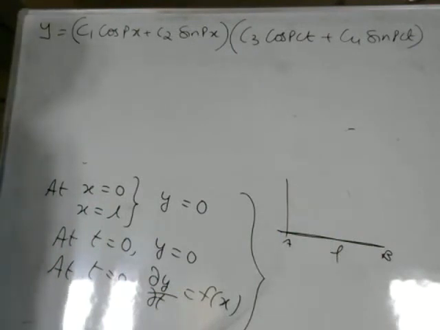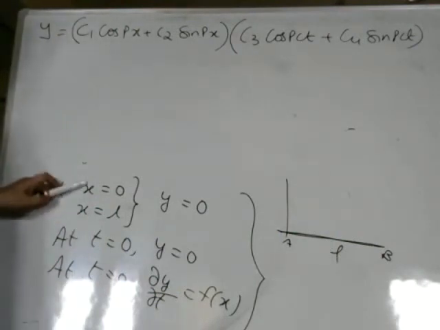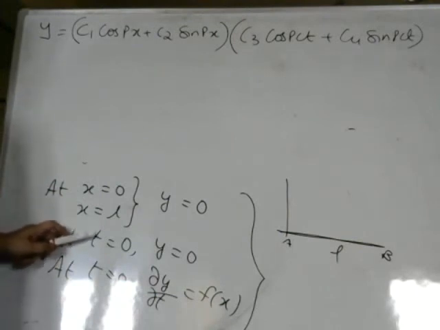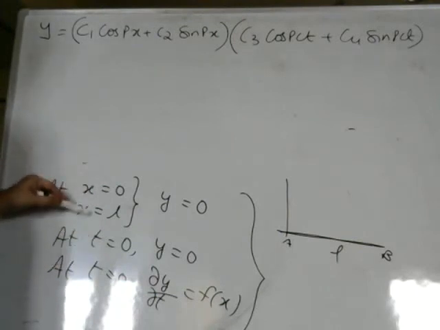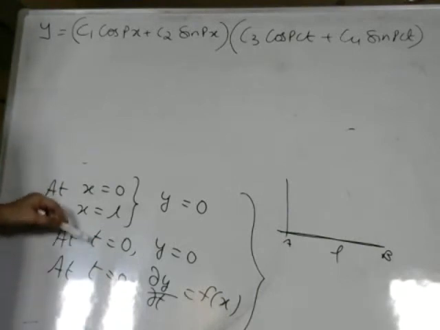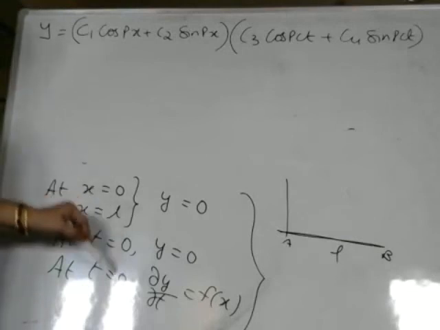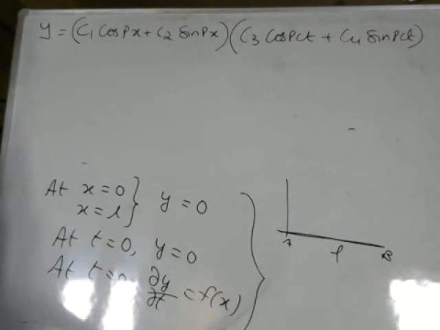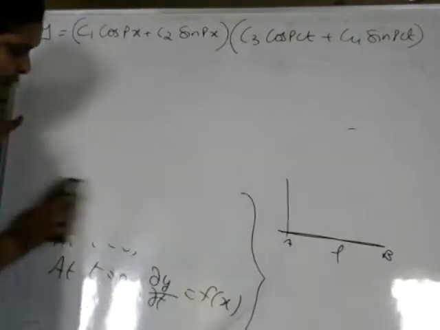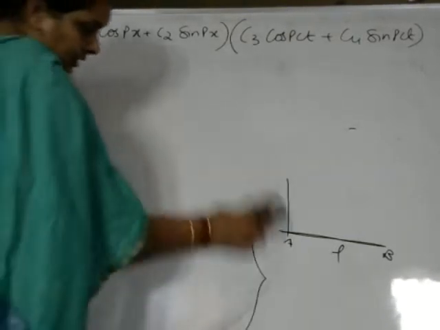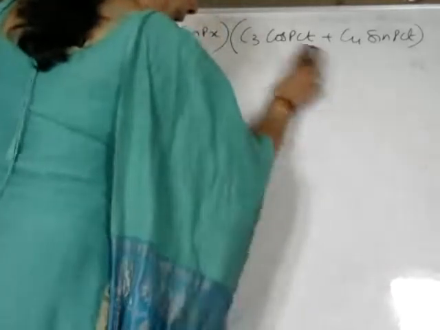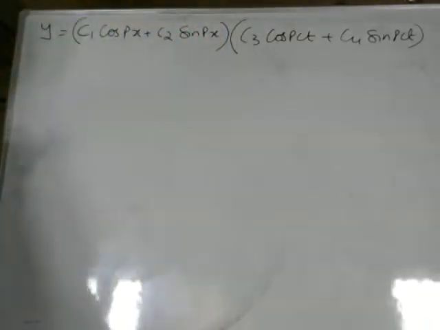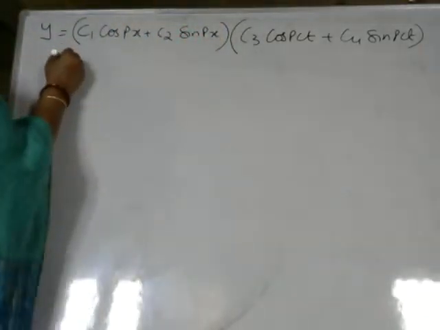From these conditions given, these two are boundary conditions, boundaries at both the ends, and these two are initial conditions because we are taking them initially at t is equal to 0. So we use these four conditions now to solve for the constant values C1 and C2. We'll start now. So what is the first condition we have? At x is equal to 0, y is equal to 0.